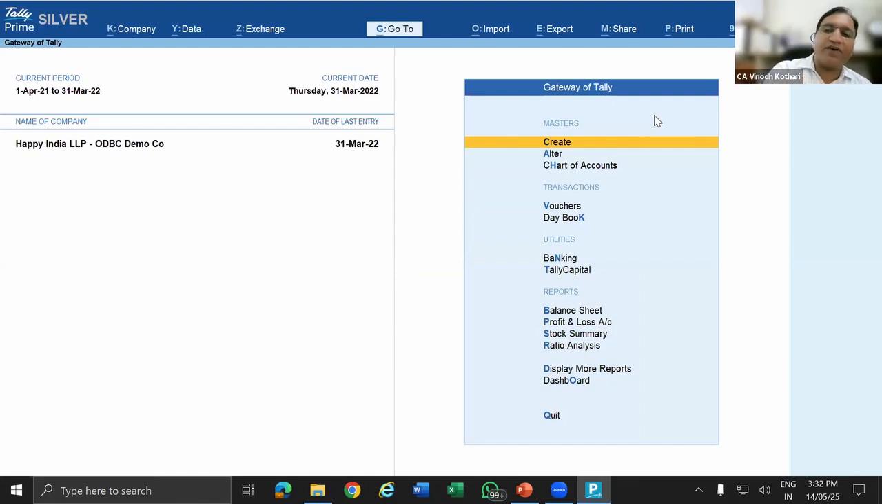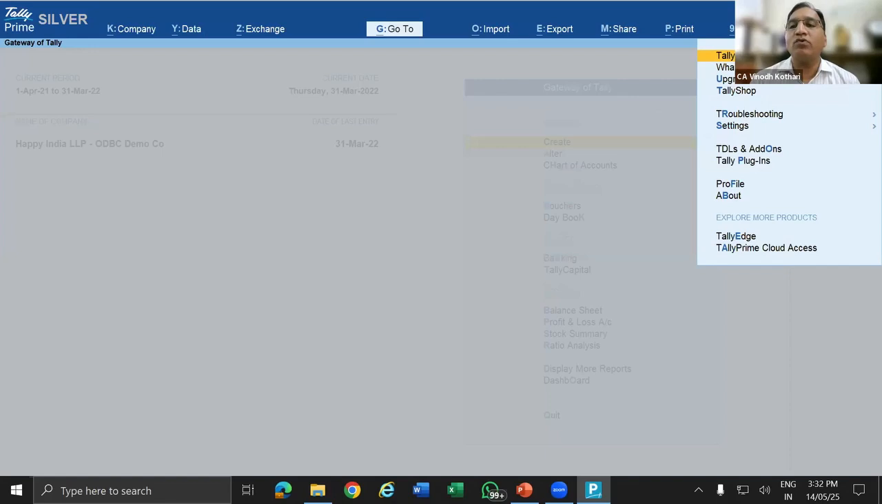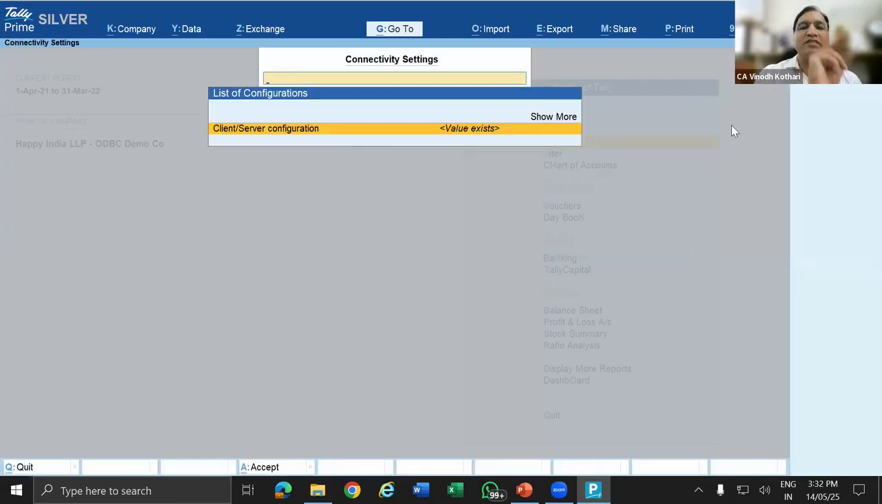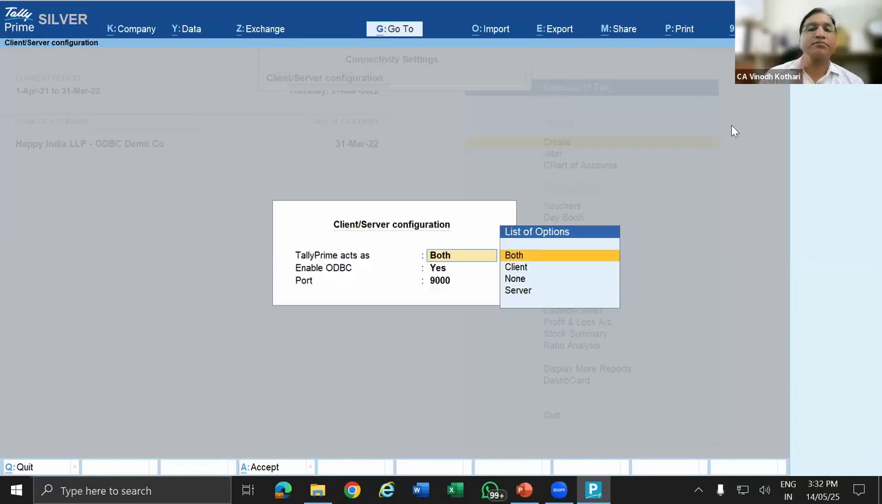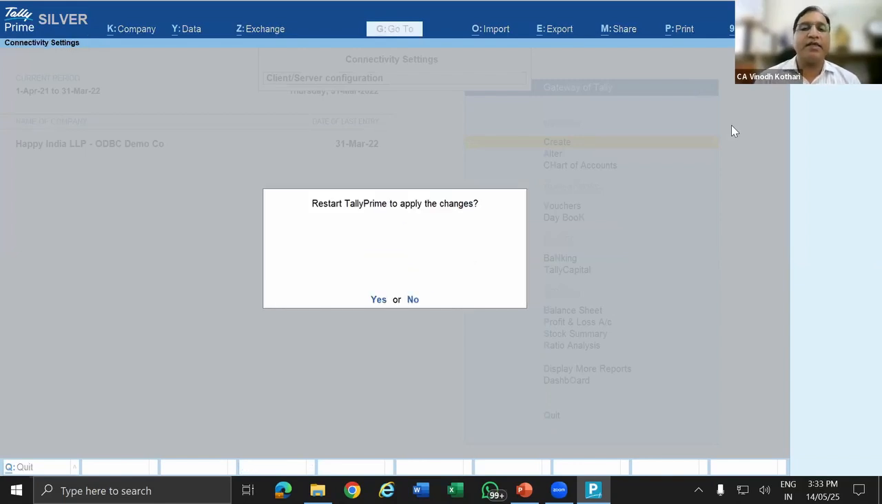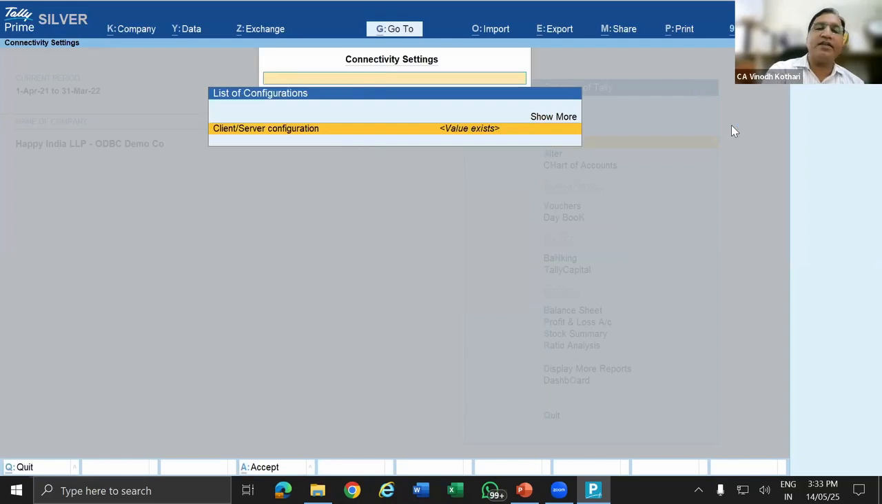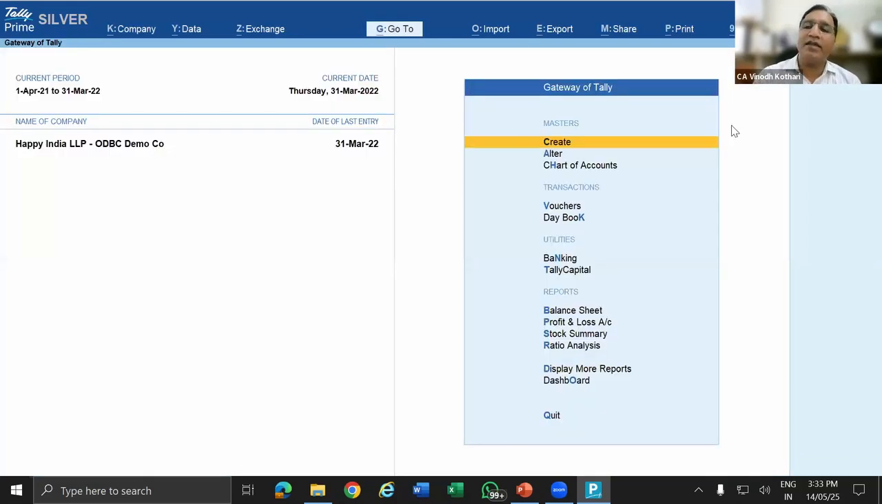Go to Help, F1, and in the help, go to settings. In the settings, you have connectivity. This is the latest version, so the menu may differ, and you can find this client server configuration. You have to select both, then enable ODBC yes, and port code 9000, enter, and it will apply and restart the Tally. Since this is already connected to my Tally, I am not restarting it. So this is the first part.